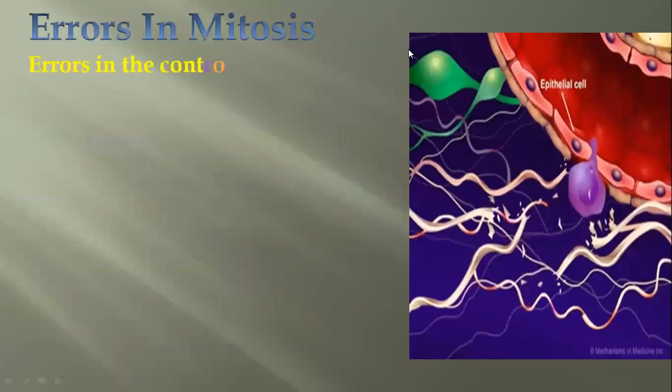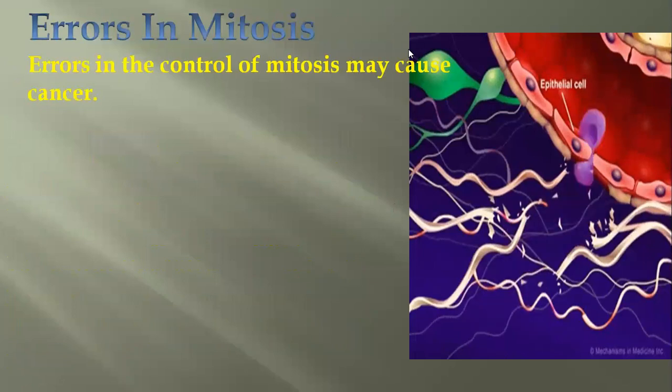So now we will see errors in mitosis. We have seen lots of significance and importance of mitosis. It is very important in life. So how do errors in mitosis affect life? If there is any mutation, any change, if mitosis is not going very well, what is going to happen? Errors in the control of mitosis may cause cancer.